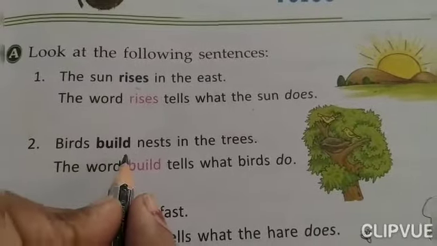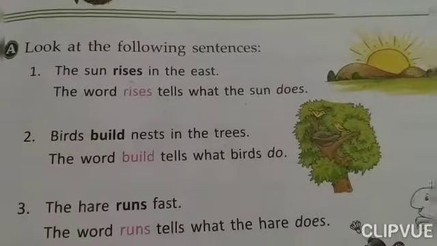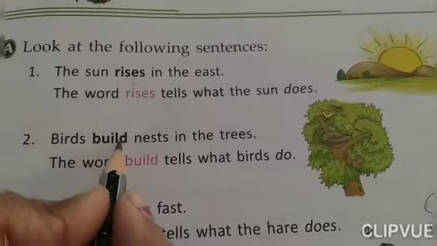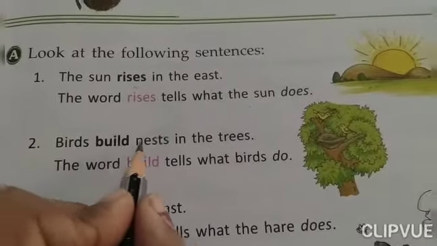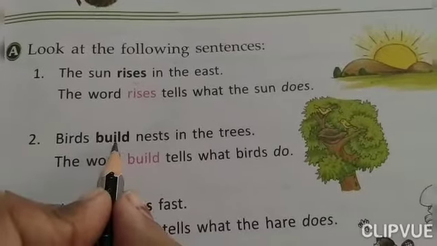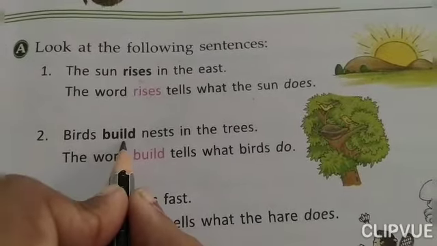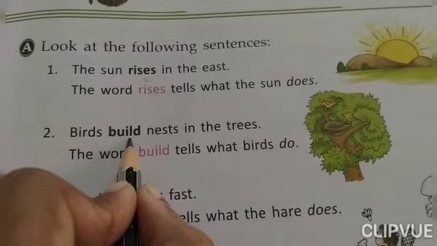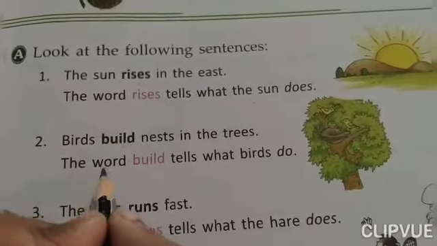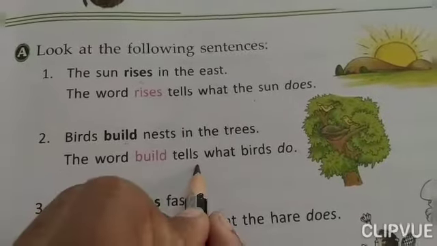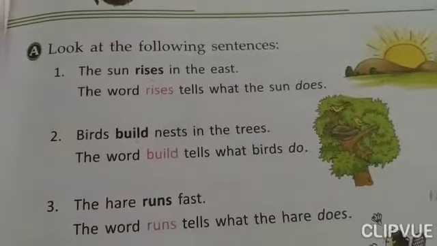Now let us see the second example. Birds build nests in the trees. What do the birds do? Building. What do they build? Nests. So you can see the word build, as it is an action word or doing word, is darkened. The word build tells what birds do.